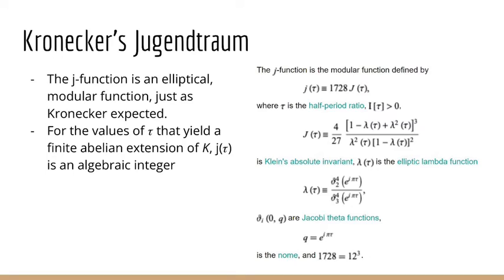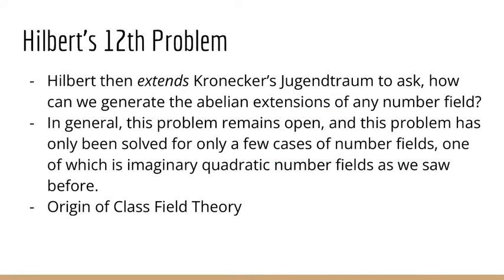And so now let's move back into the big picture and discuss Hilbert's 12th problem. When Hilbert was posing his problem, he took Kronecker's Jugendtraum and extended it, instead of just being about quadratic number fields, to ask: how can we generate the abelian extensions of any number field, not just quadratic number fields? And generally, the problem is still open, as mathematicians have only found the solutions to very select cases of number fields, such as imaginary quadratic fields, as we mentioned earlier.